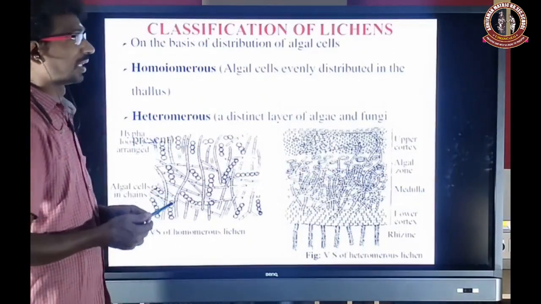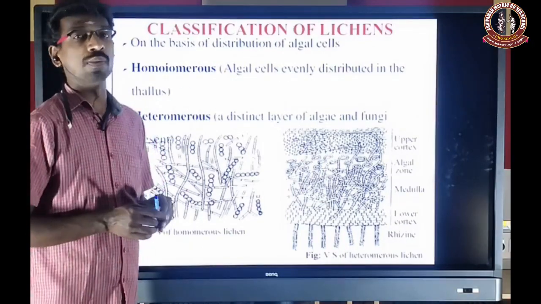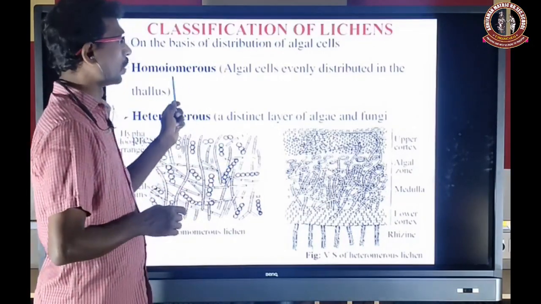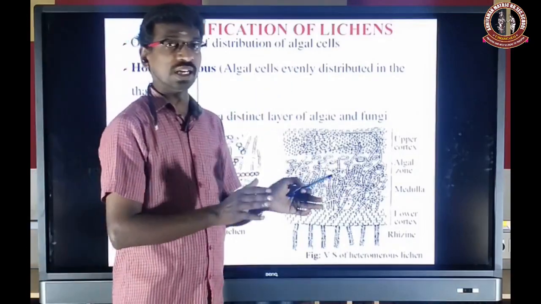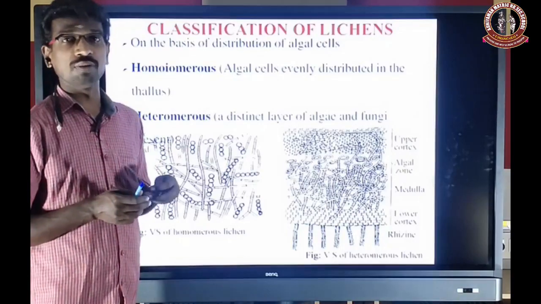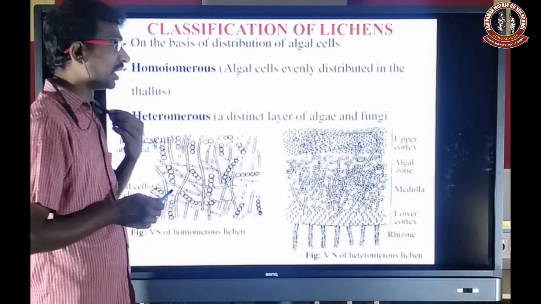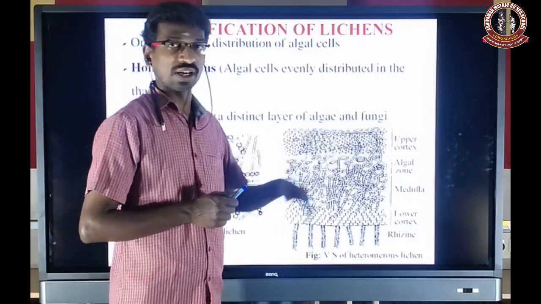So another classification is based on the distribution of algal cells: homoiomerous and heteromerous. In homoiomerous, algal cells are evenly distributed in the thallus. But in heteromerous, distinct layers of algae and fungi are present.